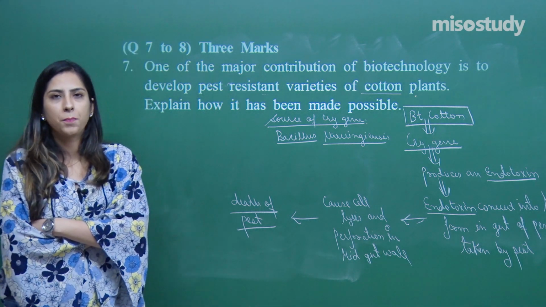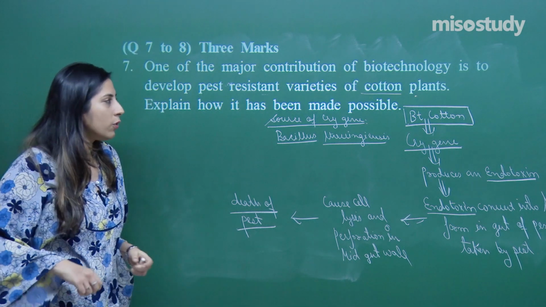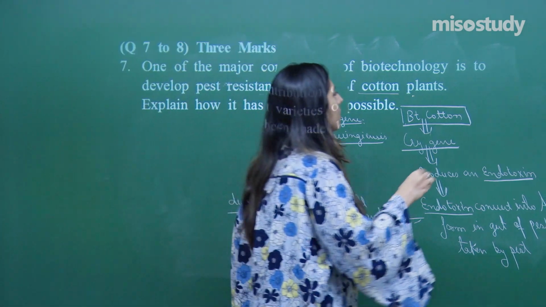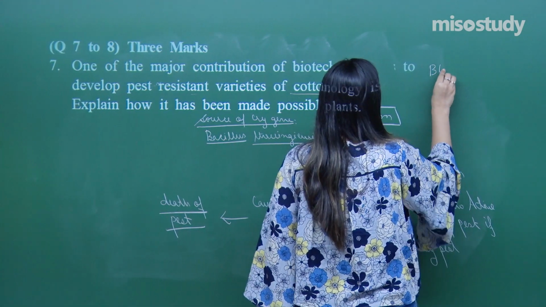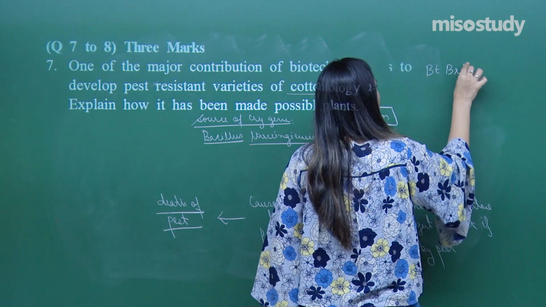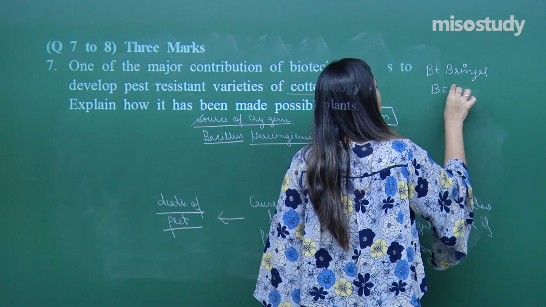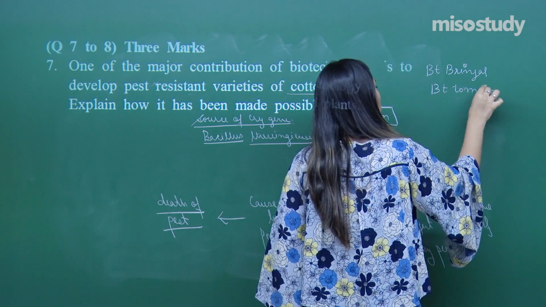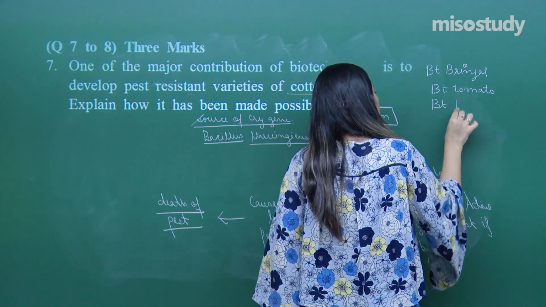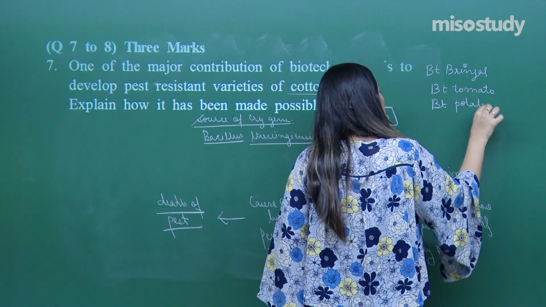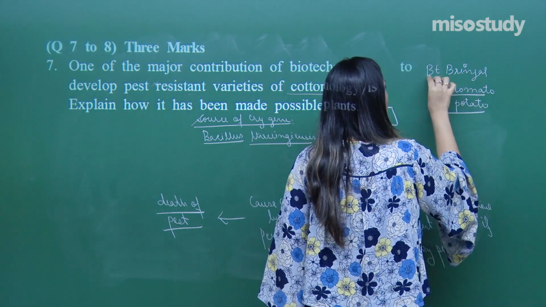Ultimately the pest will die, right? Today not only BT cotton, we have BT brinjal, BT tomato, BT potato, etc.